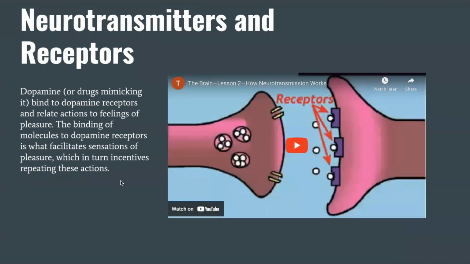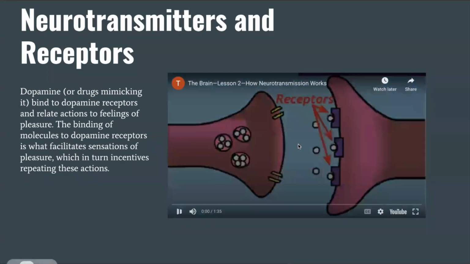So dopamine is a neurotransmitter, and it doesn't work without receptors. So dopamine binds to dopamine receptors, and relates actions to feelings of pleasure that are important for survival. The binding of molecules to dopamine receptors is what facilitates these sensations of pleasure, and the actions that cause this dopamine to be released are in turn carried out again and again. So here's a little video on how dopamine is released and accepted by these receptors.